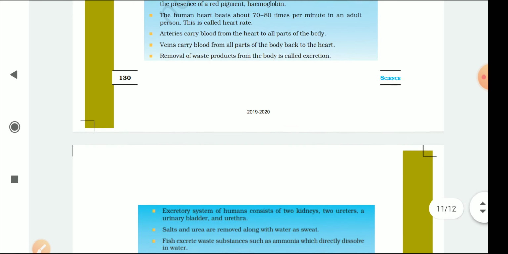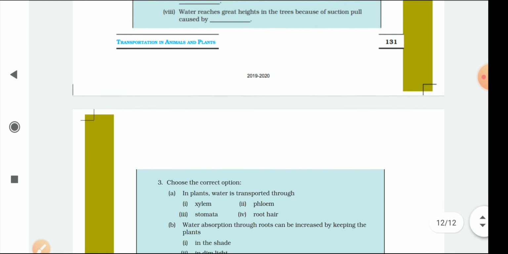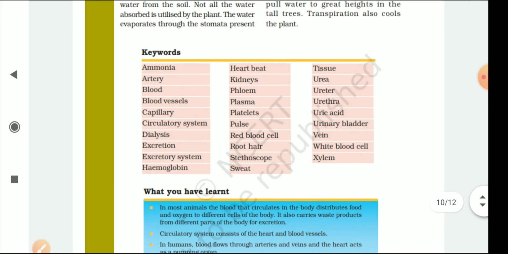So now your chapter is completed. Today you have to do the question and answer of this chapter. I already sent you the PDF. Do complete the question and answer of this chapter today.